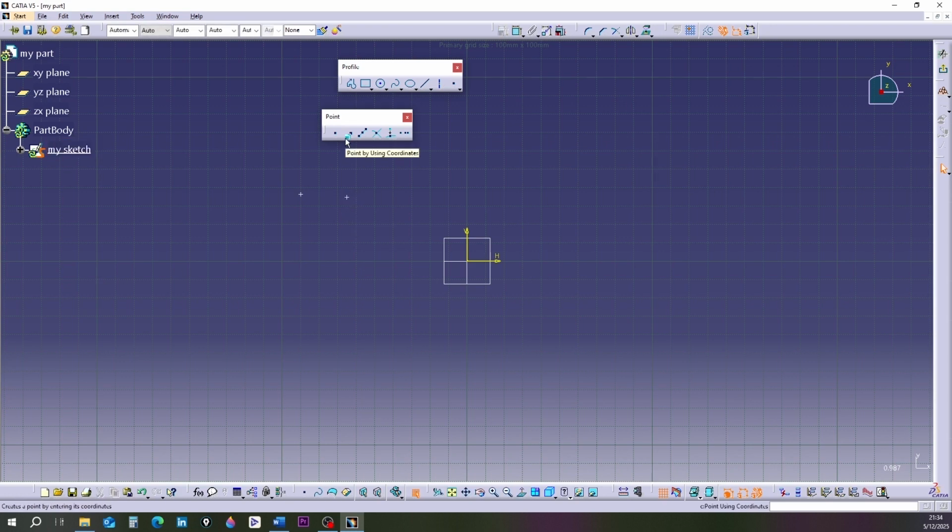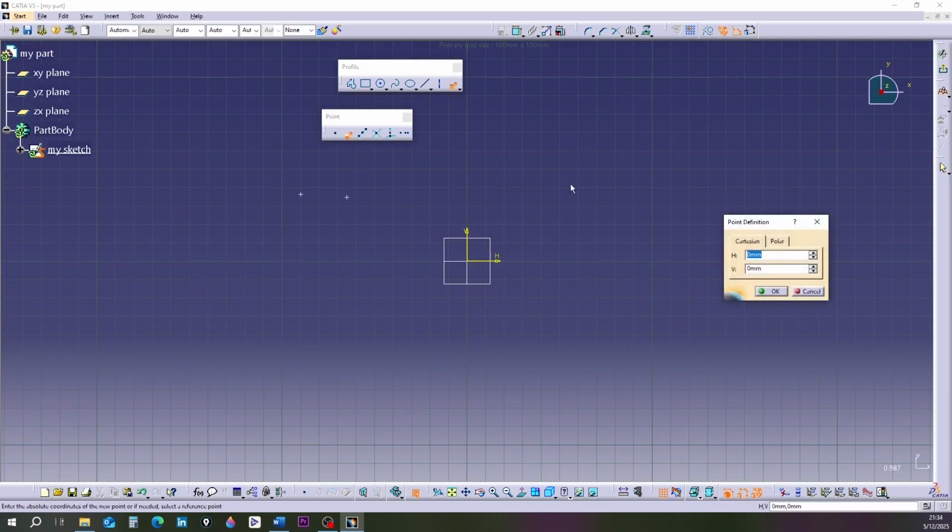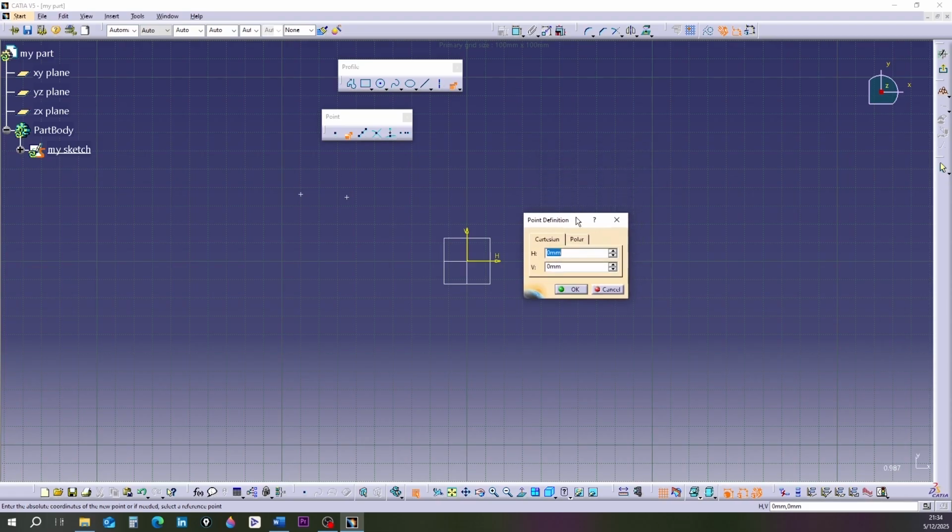2. Point by using coordinates. Click the tool. The point definition window opens. By default, it uses Cartesian coordinates. H and V axes are equal to horizontal and vertical. Since we selected the XY plane, it uses that plane. If no point is selected, the coordinates are measured from the center, 0 and 0.